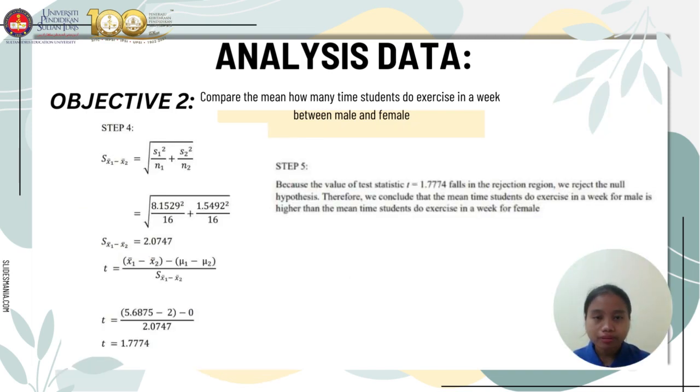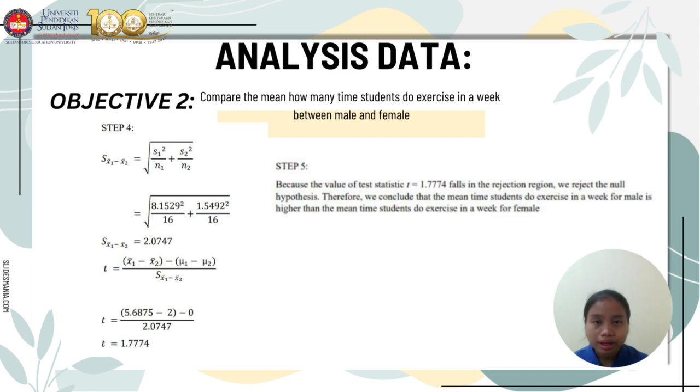Step 4, we have to find the t-test value, which the formula given is x bar 1 minus x bar 2 minus mu1 minus mu2, divided by s x bar 1 minus x bar 2. So the value for s x bar 1 minus x bar 2, we must find it first. So I have the value here, 2.0747. Then we substitute the value in the t-test formula.